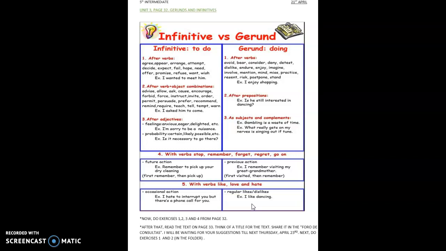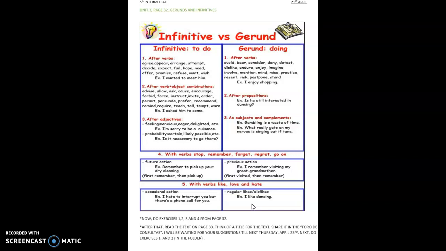Fame, famous. If you don't understand the words, you can go to page 43 from the class book and there you will have the list of adjectives. And then I want you to do exercise number 2, to complete all the sentences that you have there with those adjectives. Yes, well, I hope that this is clear.